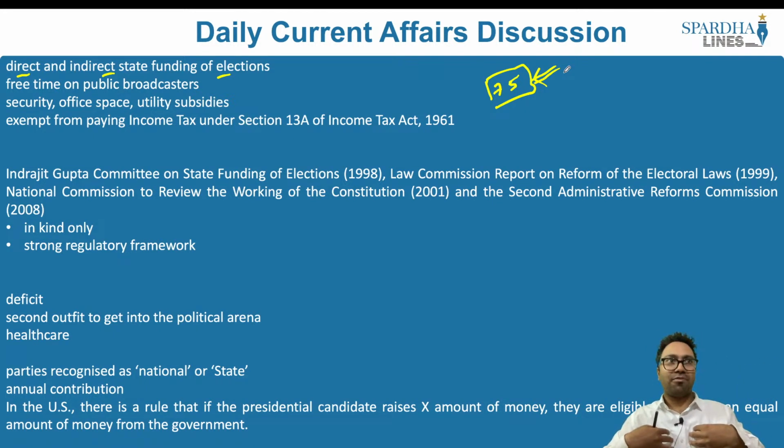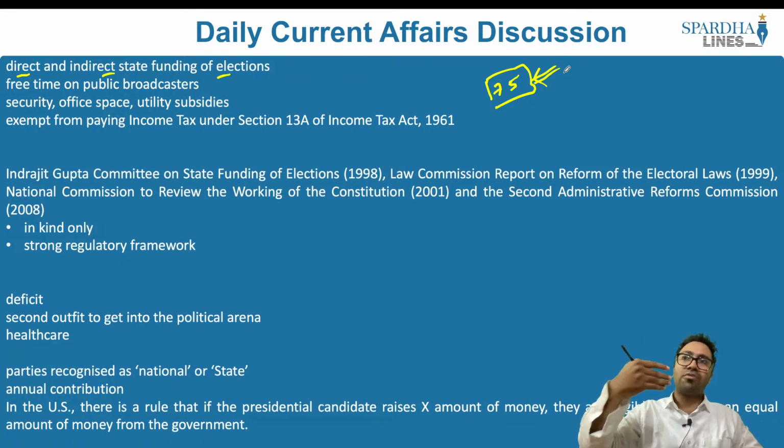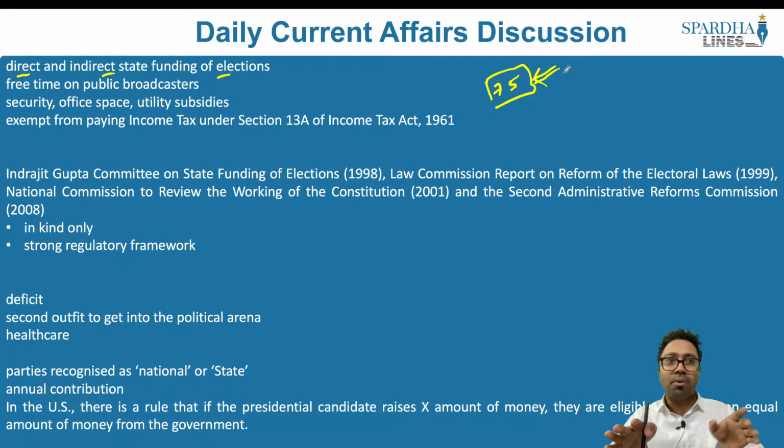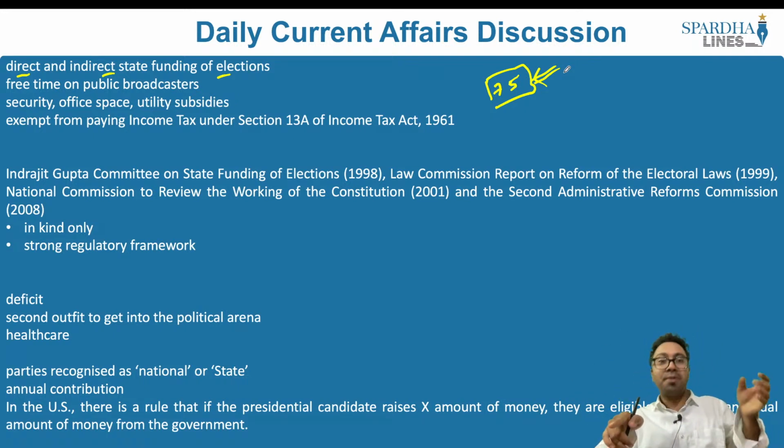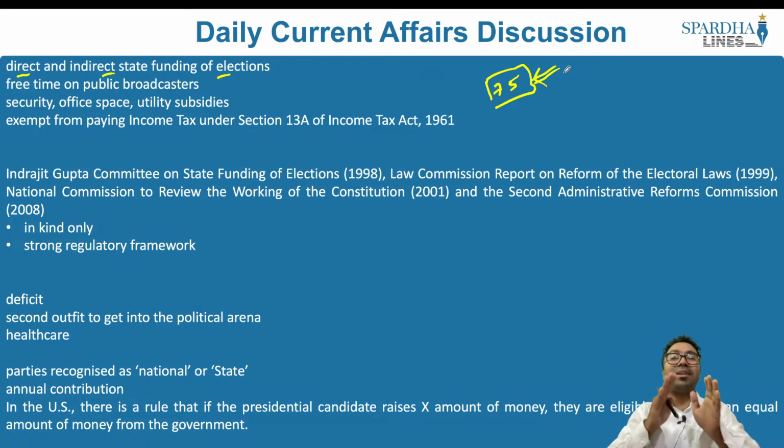What is this indirect state funding? In indirect state funding, money would not be given to me, but it will be of kind. What do I mean by kind? Let's say for example, I have to travel my entire constituency. I would be given the petrol expenses, or I would be given certain kind of subsidies as well, or I would be given an office space in that particular constituency at a cheaper price. So, money would not be given to me, but certain kinds of subsidies and other free time on the public broadcaster would be given to me so that I would be able to make an appeal to the people in my constituency. Direct is where I would be given the money, but in indirect it is not the money but it is of the kind.